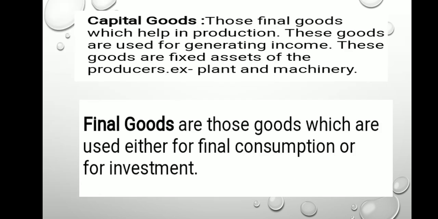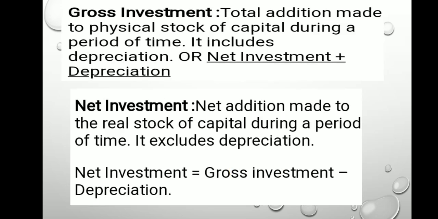What are capital goods? Those are final goods which help in production. These goods are used for generating income. These goods are fixed assets of the producer. Examples are plant, machinery, computers. These are the capital goods. Now what are final goods? Final goods are those goods which are used either for final consumption or for investment.